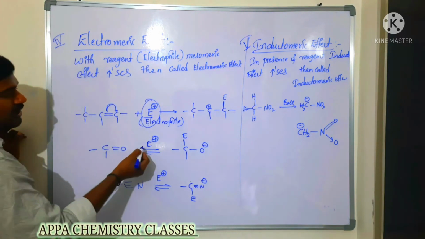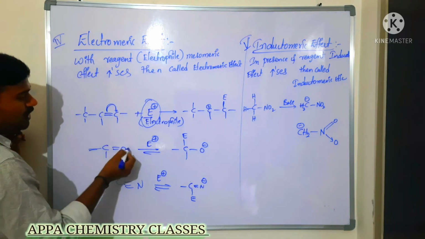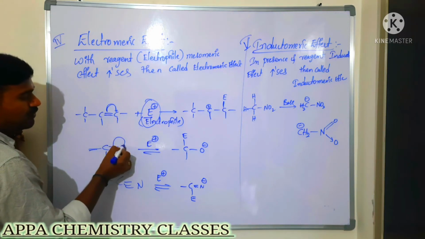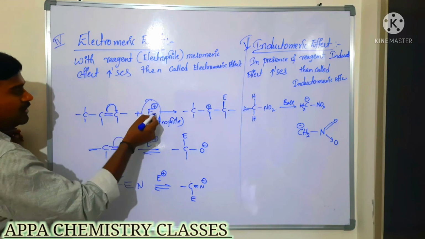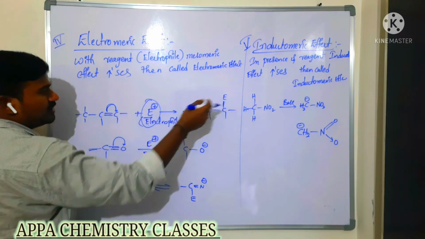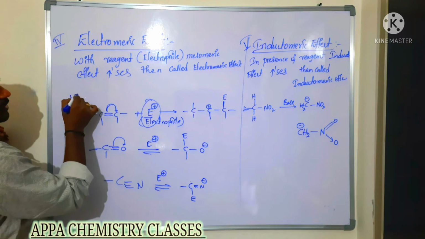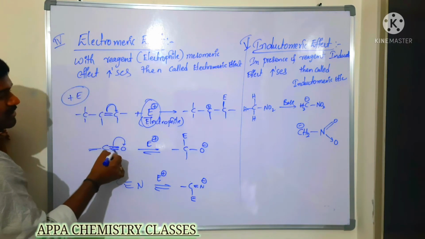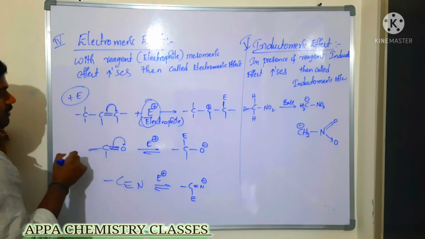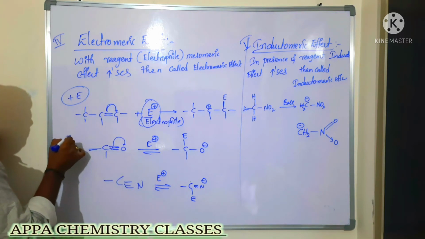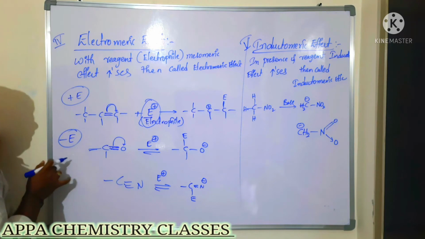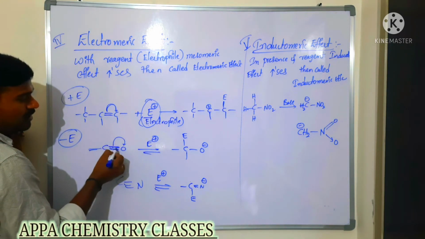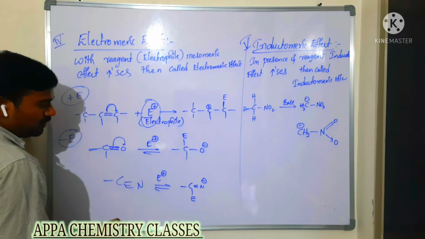Now here also you can take this electrophile. What happens whenever the electrophile is attacking? Here the pi electrons are transferred towards the more electronegative atom. In this case, the pi electrons are transferring, so it is said to be plus electromeric effect. Now in this case, the electrons are transferring towards the more electronegative atom, so it is said to be negative electromeric effect. Because the electrophile is attacking here, the pi electrons are transferring towards the more electronegative atom.